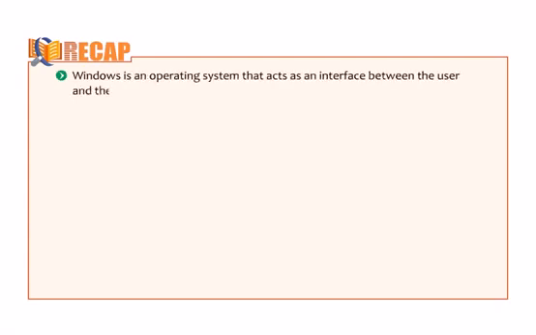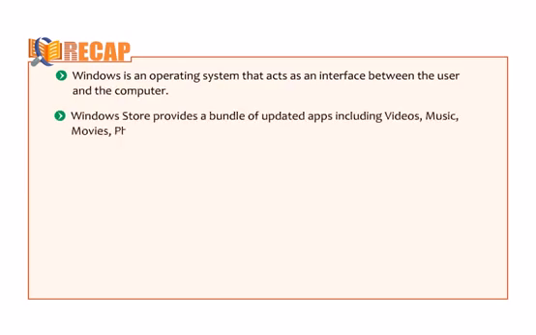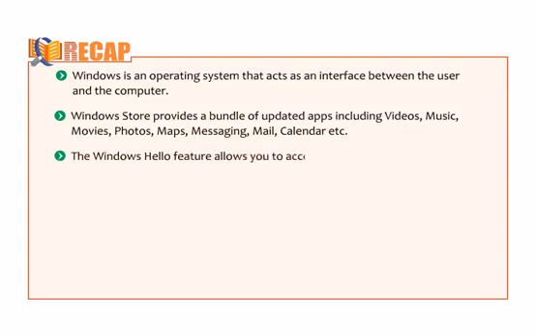You will find various buttons at the top right corner of the window that helps in editing and managing the pictures. Let us quickly glance through the key points discussed in this chapter. Windows is an operating system that acts as an interface between the user and the computer. Windows Store provides a bundle of updated apps including videos, music, movies, photos, maps, messaging, mail, calendar, etc. The Windows Hello feature allows you to access your computer by showing your face, fingerprints, or iris.